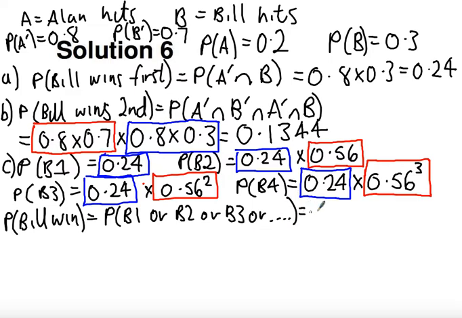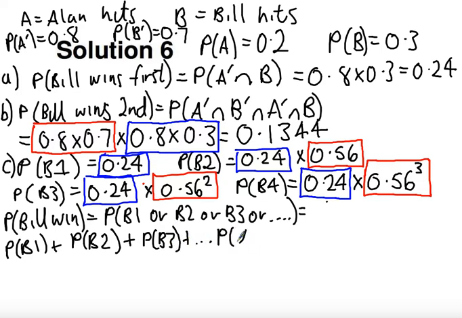And so this is found because these are all mutually exclusive events, that only one thing can happen or the other. This is found by actually doing the probability of Bill winning round 1 plus the probability of Bill winning round 2 plus the probability of Bill winning round 3 plus probability of Bill winning an infinite round.